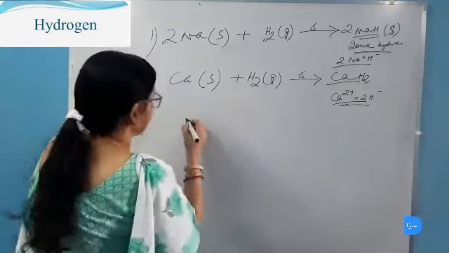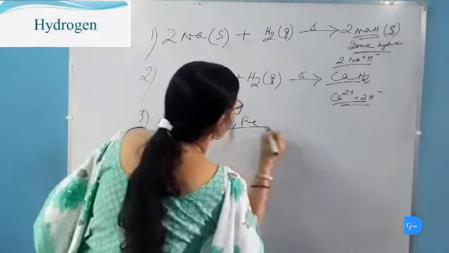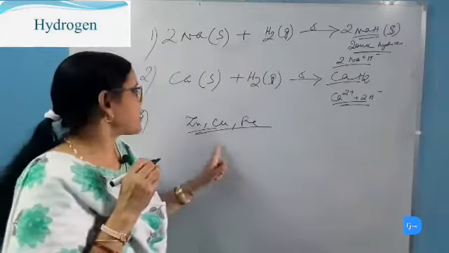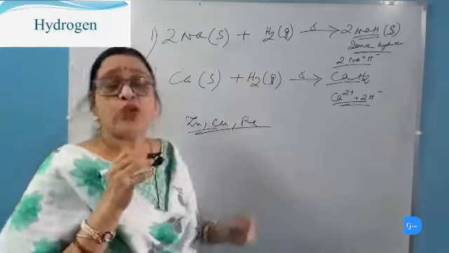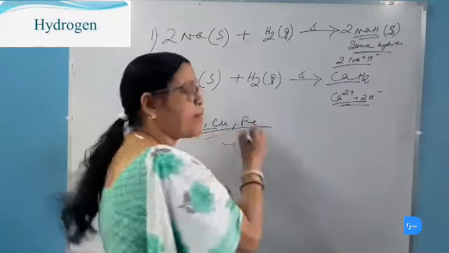The metals like zinc, copper and iron do not react with hydrogen even on strong heating because these metals do not force the hydrogen atom to accept the electrons, and thus metallic hydrides are not formed with these metals.